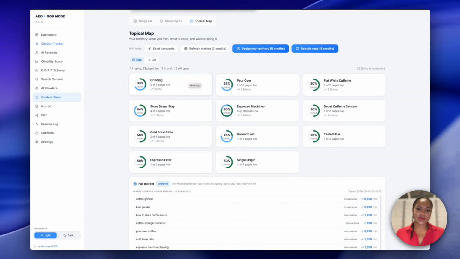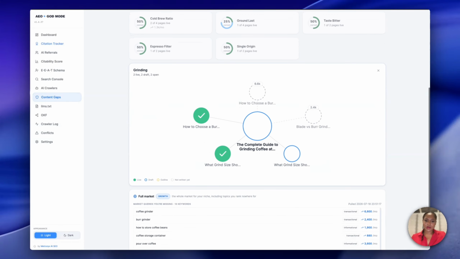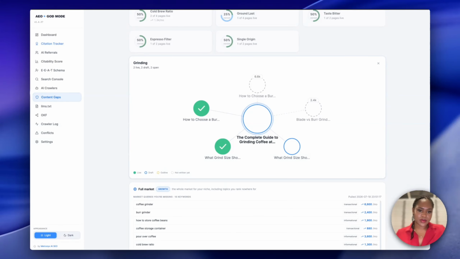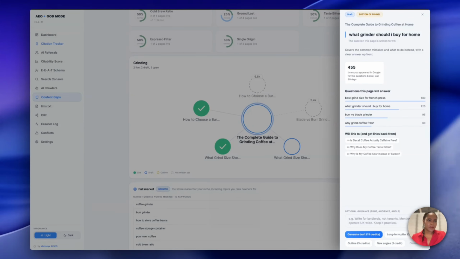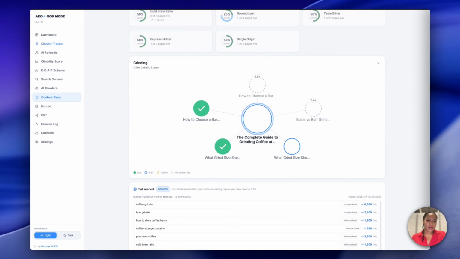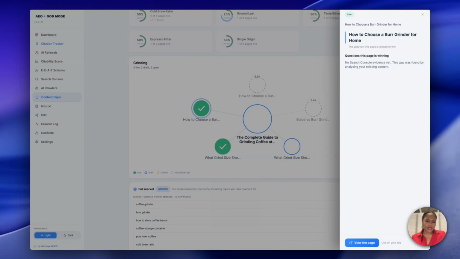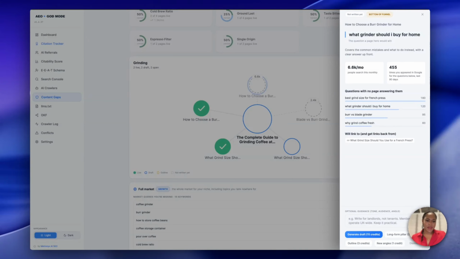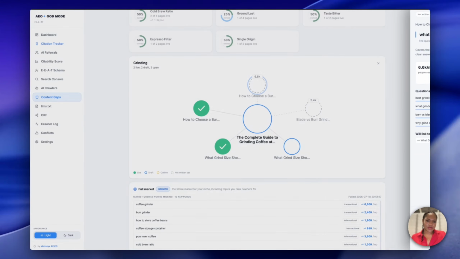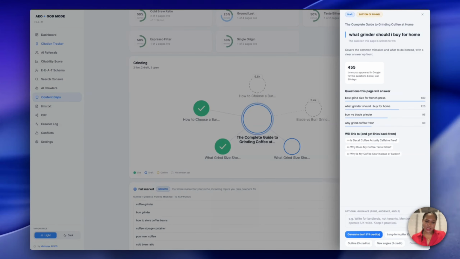From there, it's going to organize into topic clusters or hubs. So for example, if you are familiar with the hub and spoke method, this is exactly what I'm talking about. We've got the main pillar topic here, a complete guide to grinding coffee at home, and then you've got all the spokes, all the smaller topics that link back to that main pillar topic and also link to each other. So these are ones that will have already been written. They've got a big green check in them, and these are the ones that are yet to be written, and that's the same with the pillar topic, yet to be written.